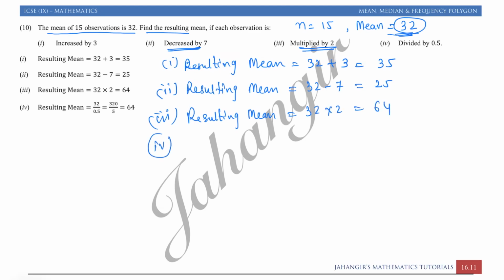Again, fourth part, divided by 0.5, so again we will write resulting mean, or you can even write new mean. For each case, the observations have different changes, so the mean will be different. 32 divided by 0.5, that is equal to 320 upon 5, that is 64. Hope you understood how this affects the mean when each observation is increased, decreased, multiplied or divided accordingly.